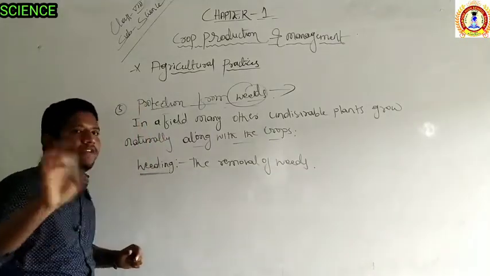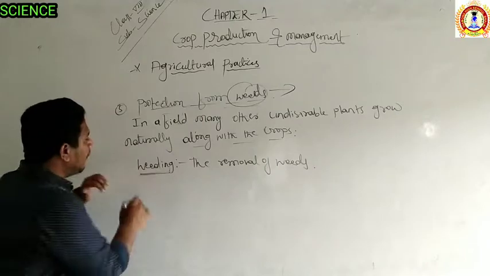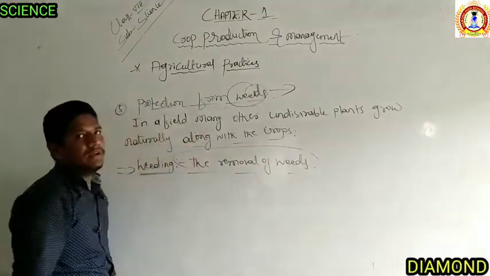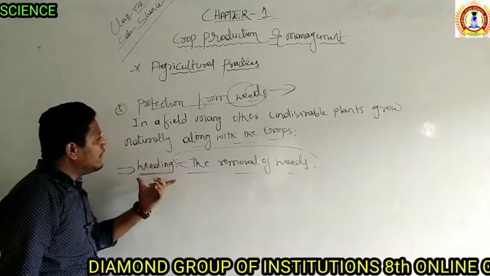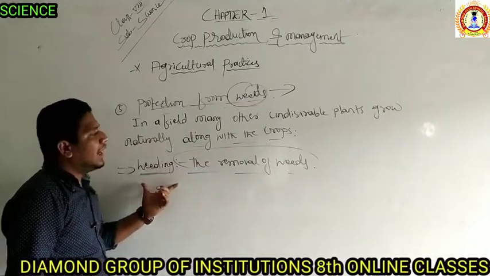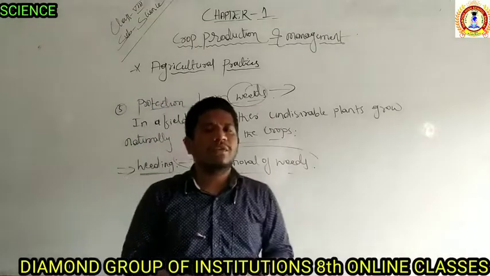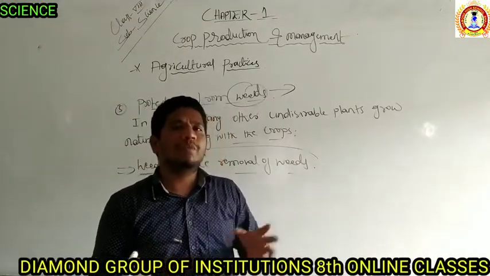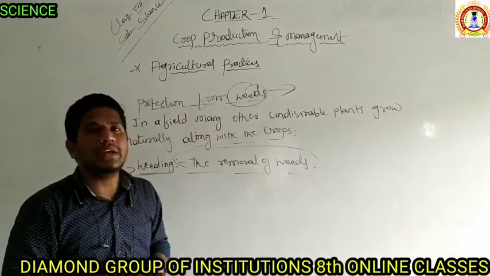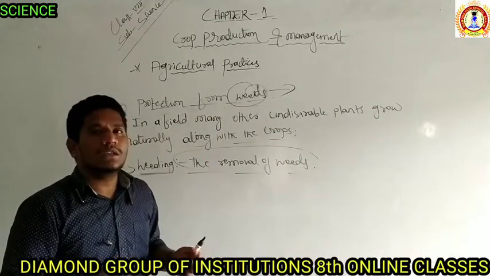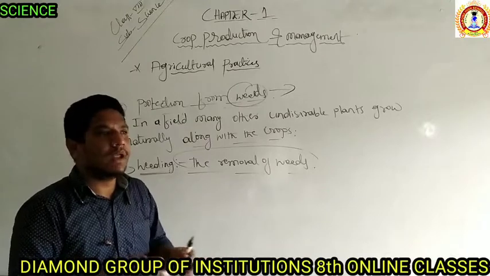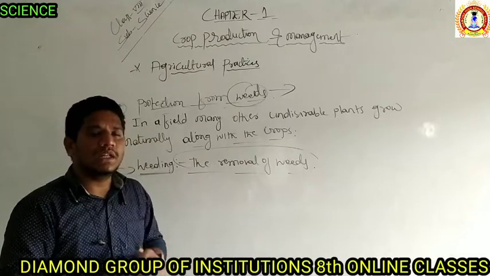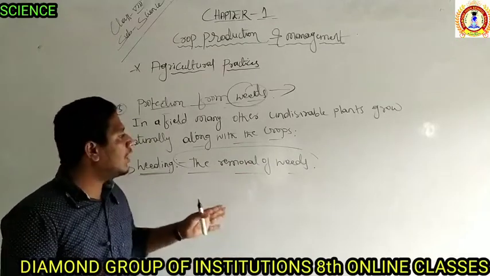The removal of the weed is called weeding. What is weeding? Weeding is nothing but the removal of the weeds in the field. That method we are going to call weeding. And we also have some different methods of weeding. We can even spray weedicides. You have seen that there are sprays which are sprinkled on the weeds, and as a result they will not grow any longer. So those all are the weedicides.